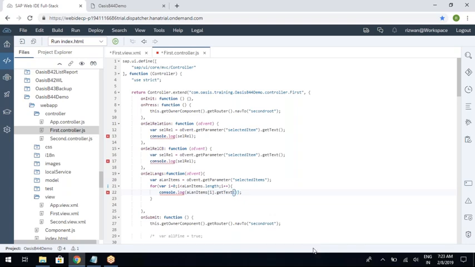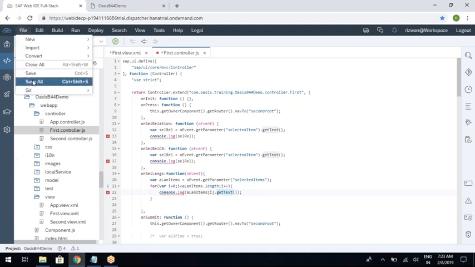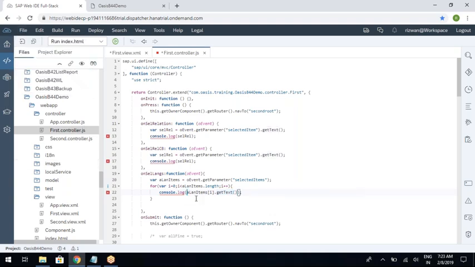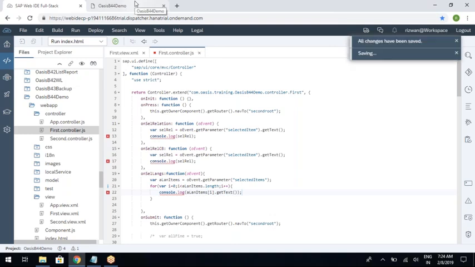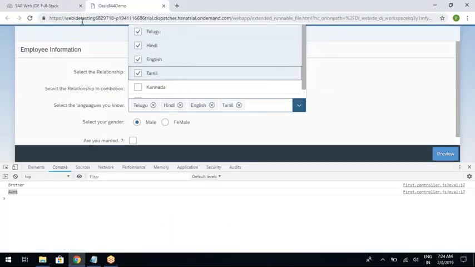So this will give you all the values that you have selected. Did you understand this statement? From the array, ith index means ith selected item. So whatever the item that is positioned at I, dot get text. So get the text of that item. Save this and run this application.